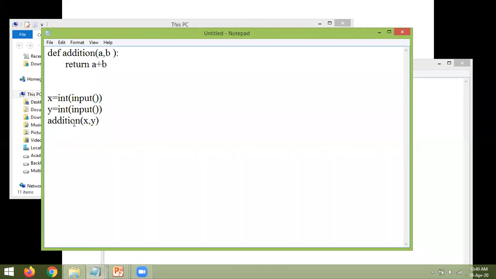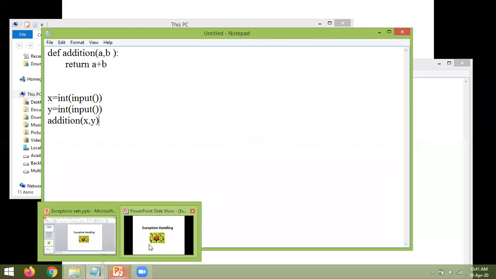Once you call this function, the control goes to this statement, the function body will be executed, and it will display the output. This is the simple way to declare functions, right? There are different types of functions, like lambda functions, that you can also use. If you want, I'll take a separate session on functions. But for the time being today, we need to discuss one topic called exception handling.